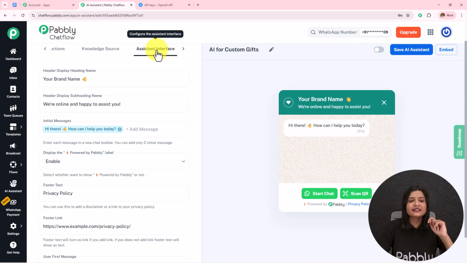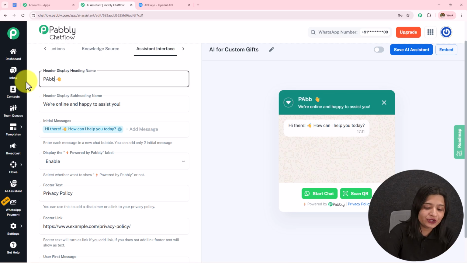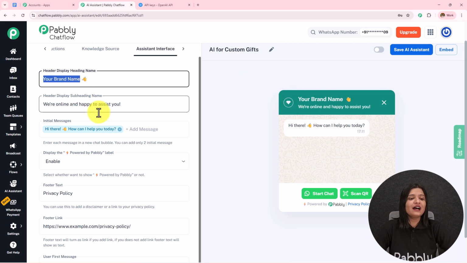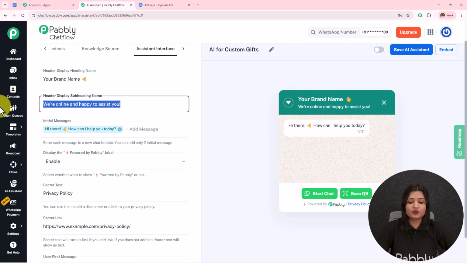Moving on towards the next step, we have this assistant interface. So over here, you can enter the heading name. Suppose I add Pabbly, it will start appearing over here. Then we have this subheading name. If you want to keep it, you can keep it. If you want to remove it, you can do that.